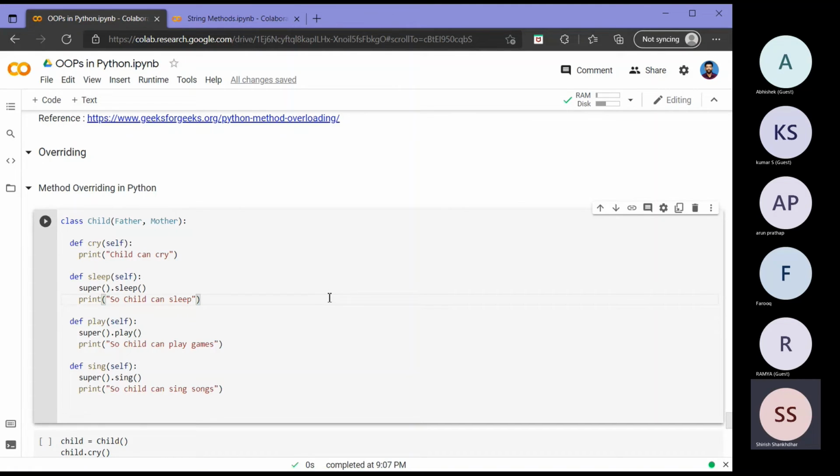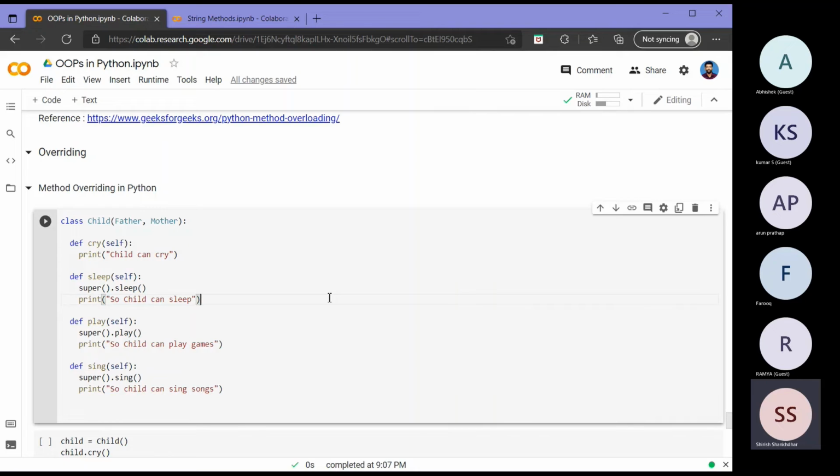Suppose I want to modify it so that the thing becomes more clear. Now, if I call child dot sleep and I get human can sleep, that is not correct. That is not giving the full picture, right? It should tell me that only the child is able to sleep.